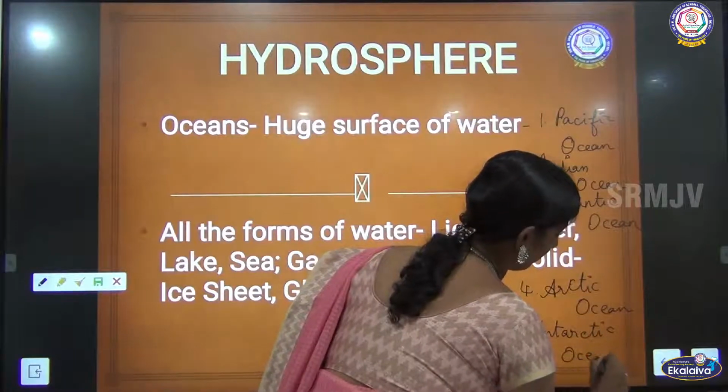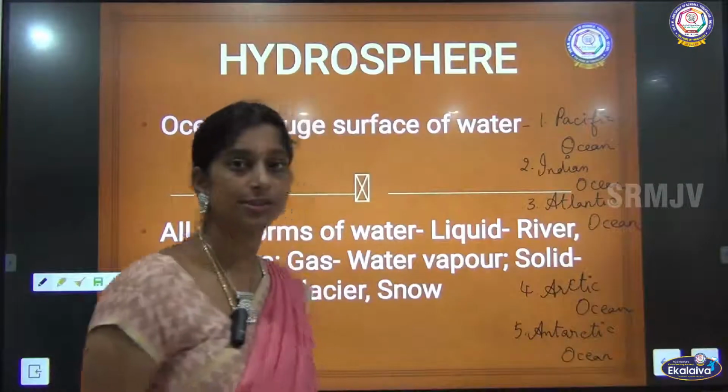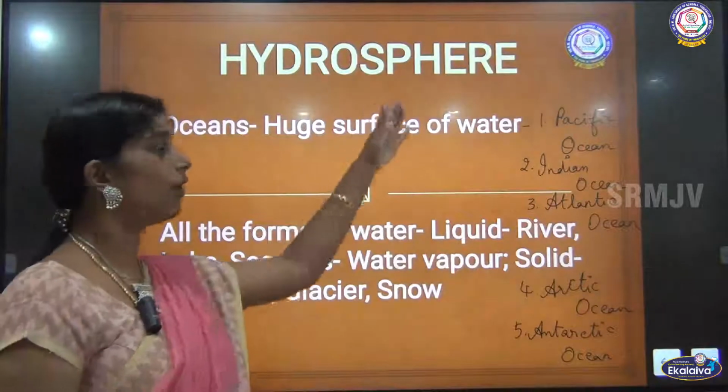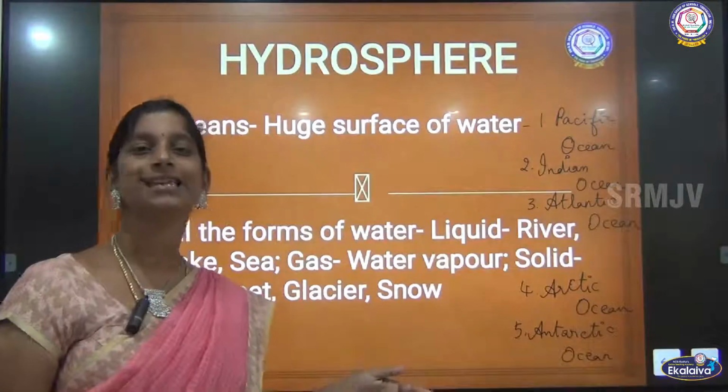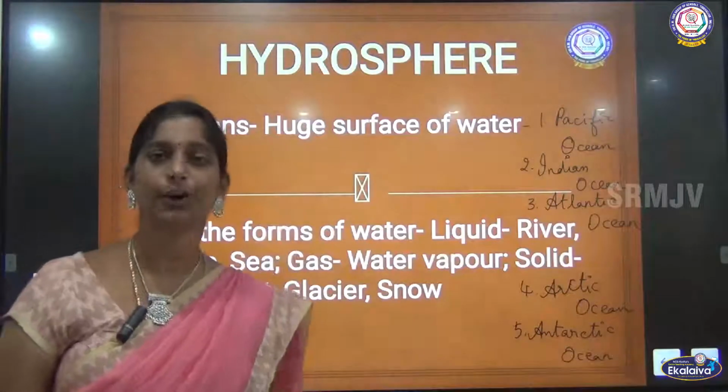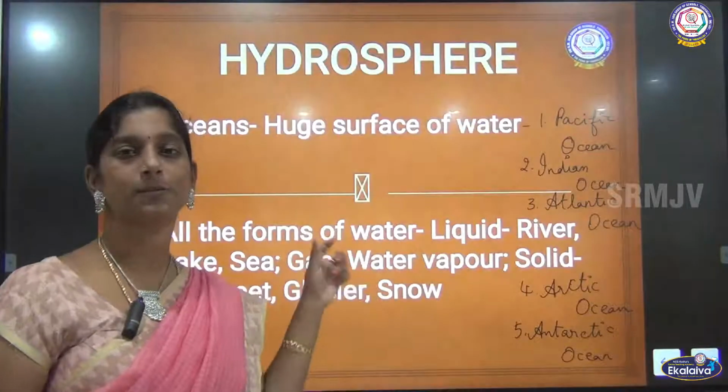These five are the very important oceans. All these oceans and other seas and all the surfaces of water put together form this hydrosphere.